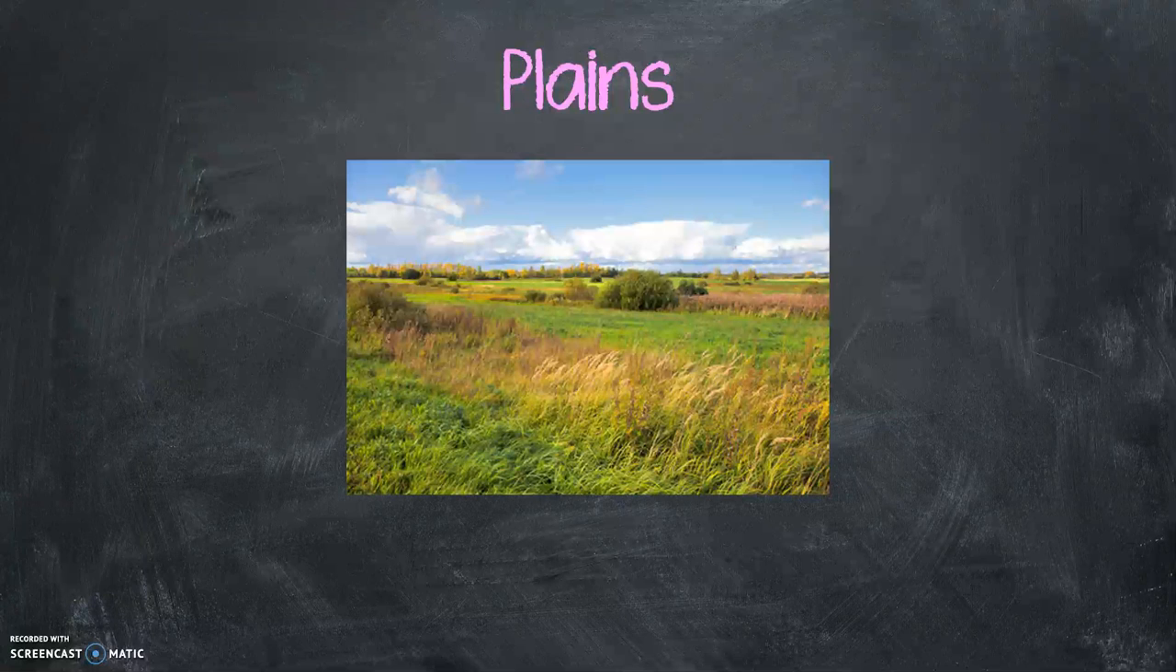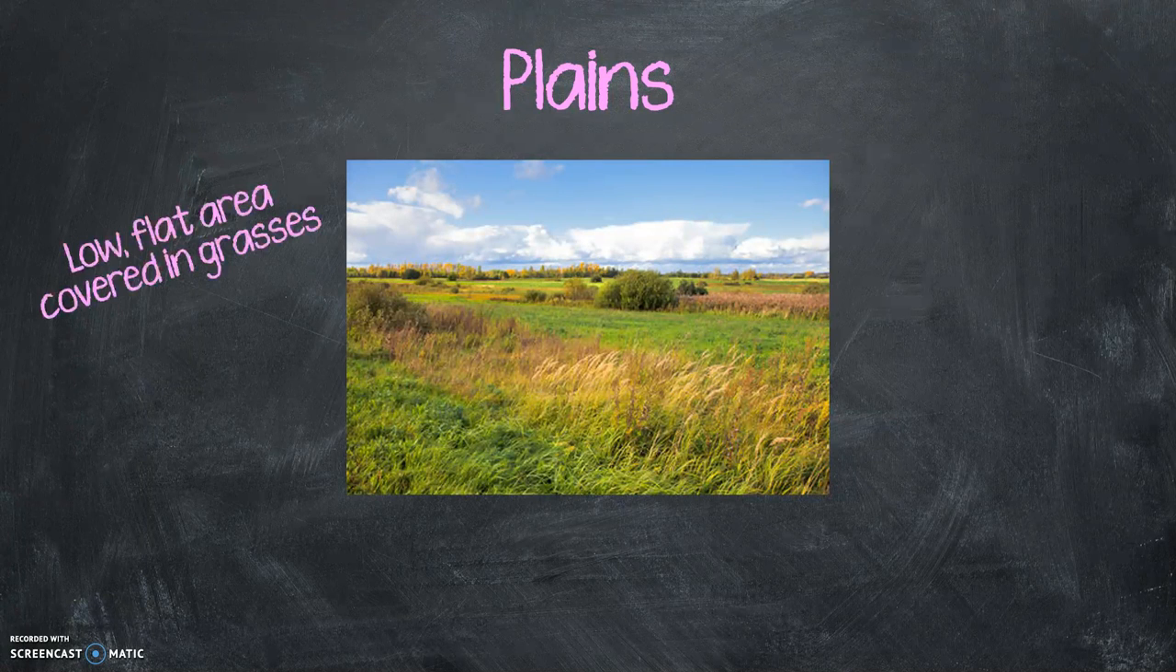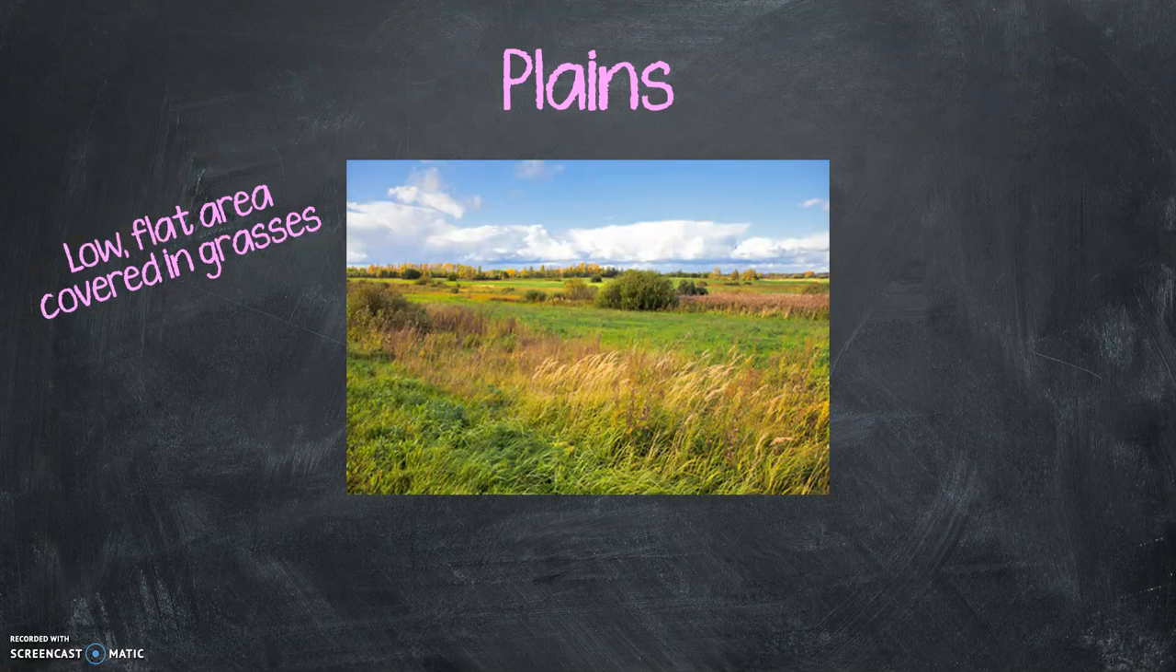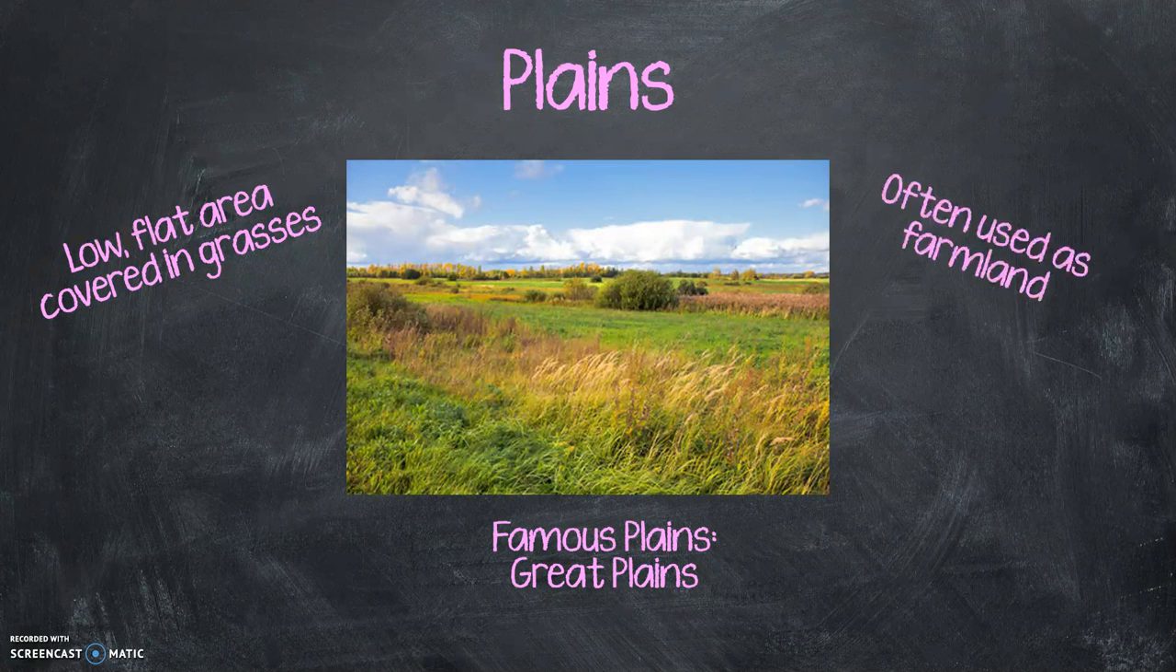Boom. Here we go. We have some plains, okay? Plains are low flat areas covered in grasses. Obviously, that's what's in this picture. Some famous plains are the Great Plains. Pretty much the middle of the United States is called the Great Plains. It all looks like this. And it's often used as farmland. Just so you know, fancy word for farming is called agriculture. So you could say the plains are often used as farmland, or you could say the plains are often used for agriculture, because that's just a fancy word for farming, okay? Don't let it freak you out.